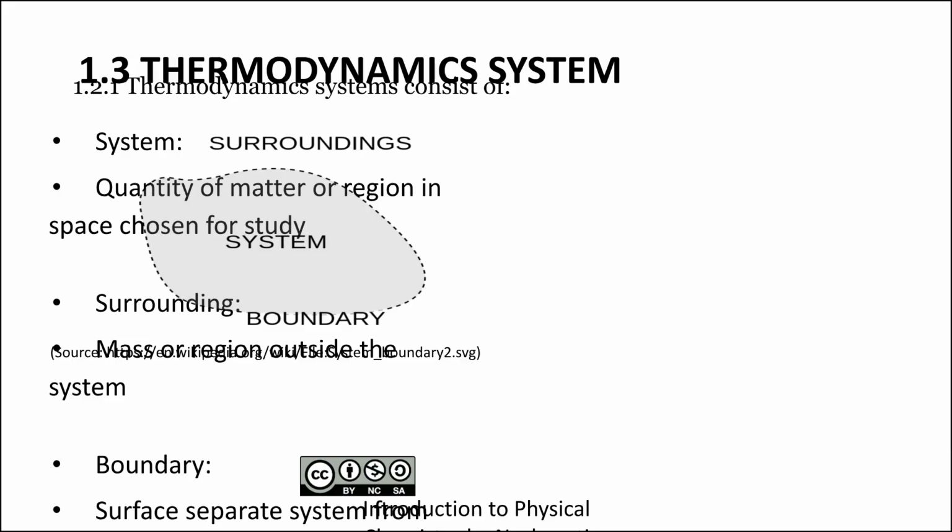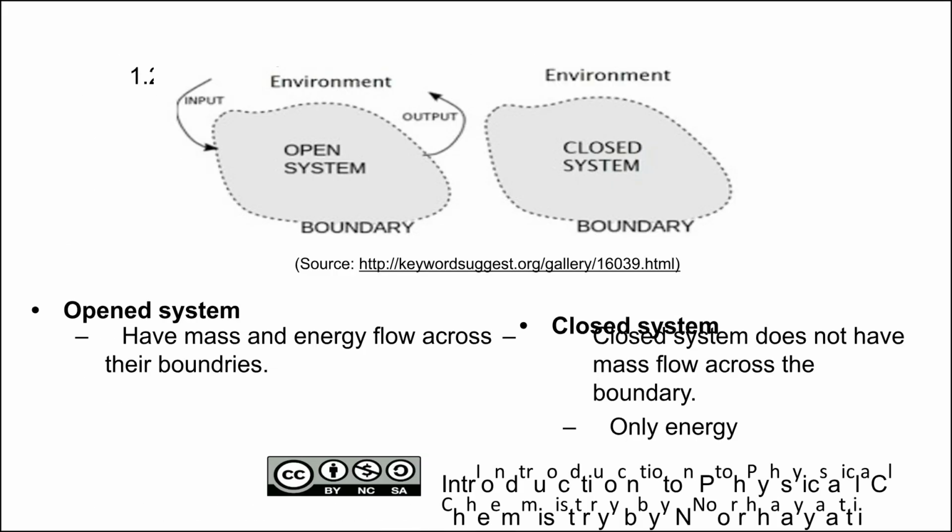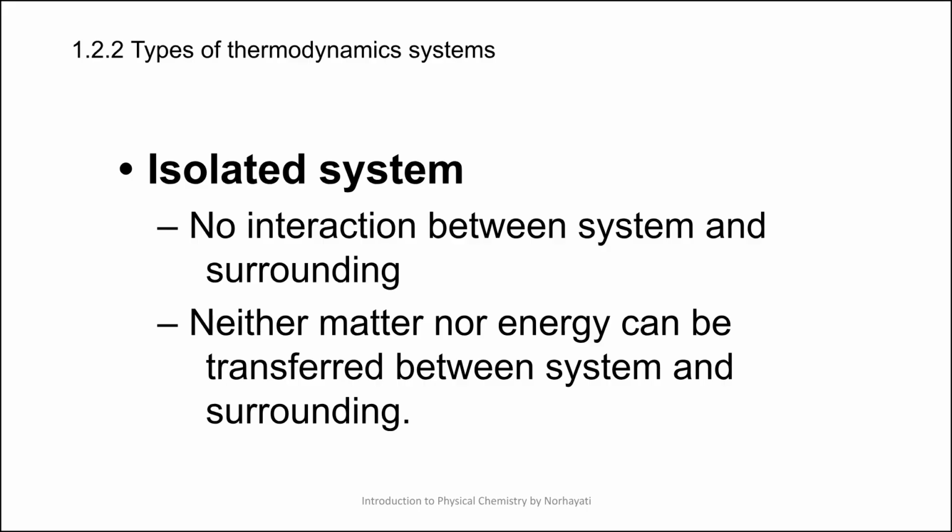A thermodynamic system is the chosen region or matter for study. The surroundings are outside the system, and the boundary separates the two. Thermodynamic systems are classified into open and closed systems. Open systems allow both mass and energy flow across boundaries. Closed systems allow only energy transfer, not mass. Isolated systems have no interaction with the surroundings. Neither matter nor energy is transferred between the system and its surroundings.